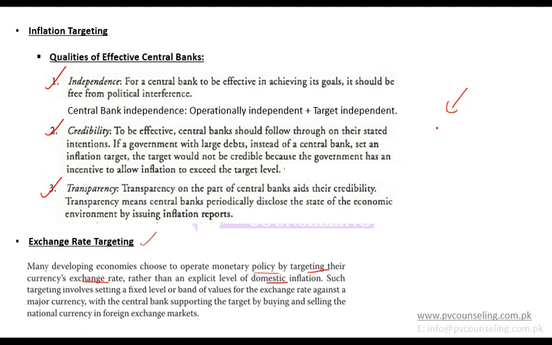So there are two ways we discussed for price stability: you can target inflation, while there might be some economies who do not explicitly target inflation, but rather target the exchange rate, that they want to maintain a certain exchange rate against other countries. That is known as exchange rate targeting. For example, any country targeting the exchange rate against the US dollar wants to keep a certain exchange rate.